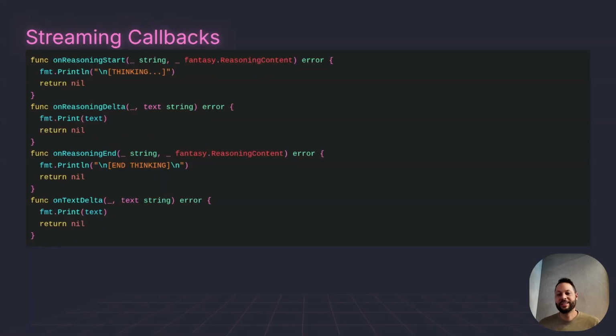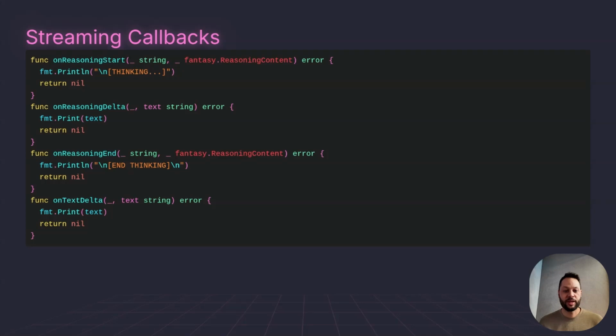Now that we have the tools, we need to handle the streaming from the model. Now, if you've used something like ChatGPT or Anthropic Claude in a web view, you notice whenever they answer something, the text is kind of given to you piece by piece in a streaming fashion. This is a way to help you not get distracted or bored while you're waiting for a response from the model. You get everything back incrementally so you can understand that something's actually happening, the model's actually working. And to handle that, we have these different callbacks. We have different callbacks for reasoning text and callbacks for normal text.